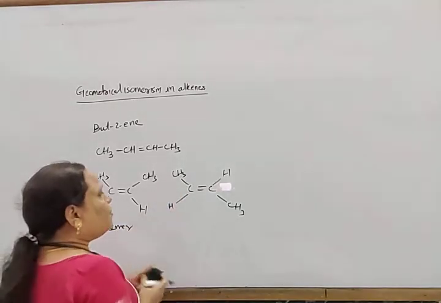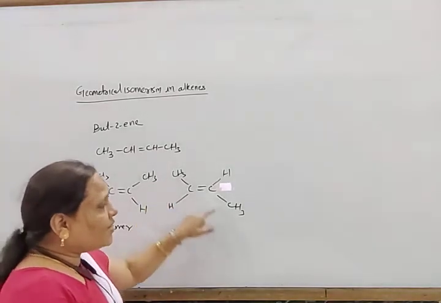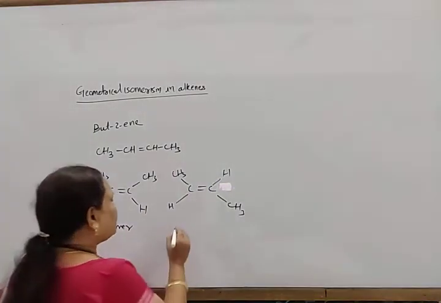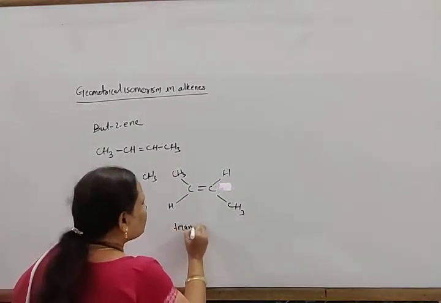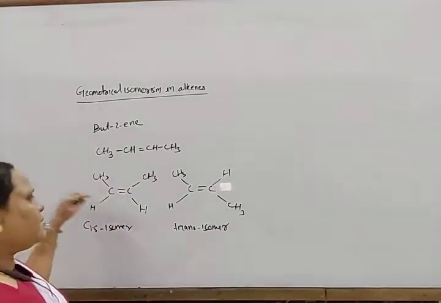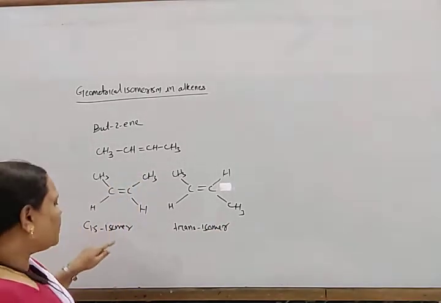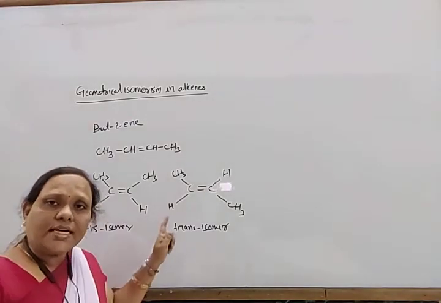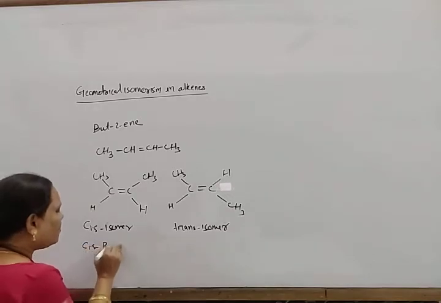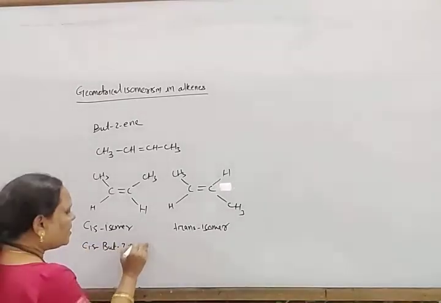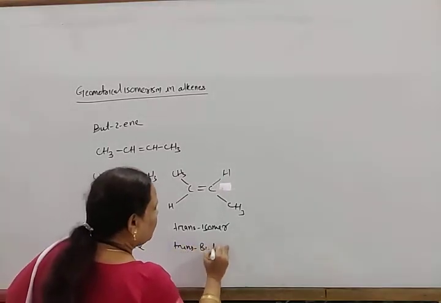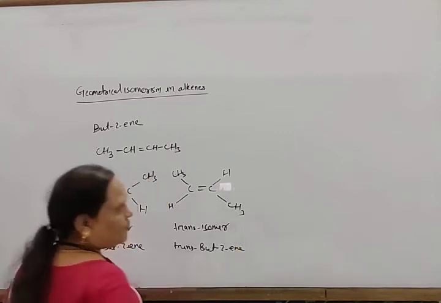And when two similar groups are present in different planes, one above the plane and one below the plane, this is known as the trans isomer. Where similar groups are present in one plane, that is the cis isomer. So this is cis-but-2-ene, and this is written as trans-but-2-ene.